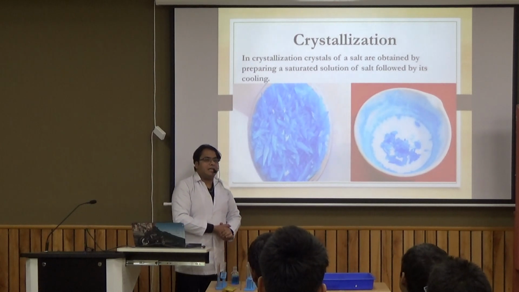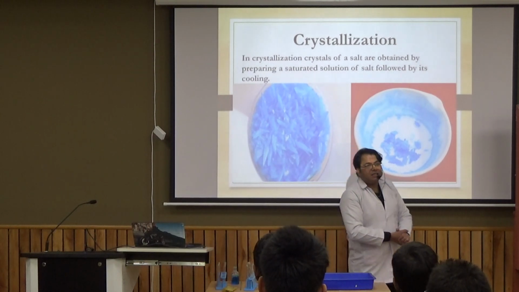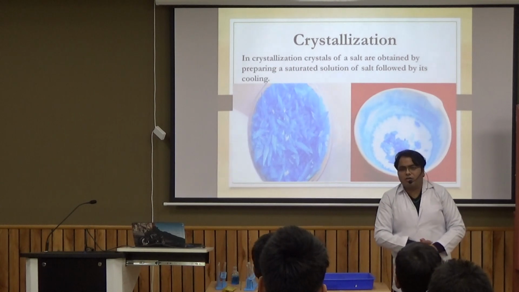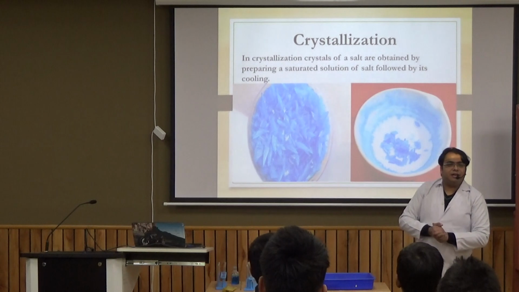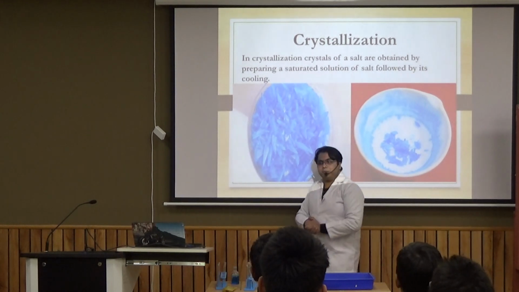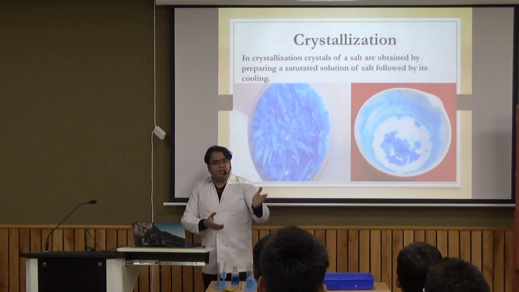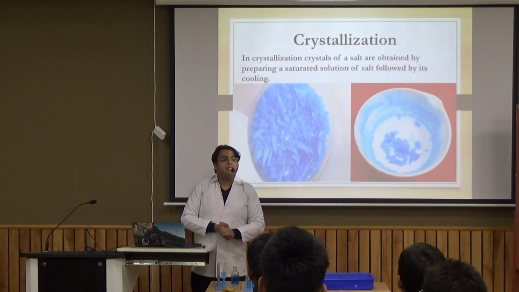In this process, as we obtain crystals of a substance from its saturated solution, we call it crystallization. It is a very important process used to obtain pure salts from impure salts. For example, the common salt you eat at home is obtained through this process.